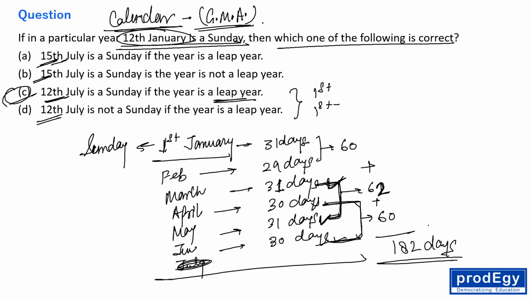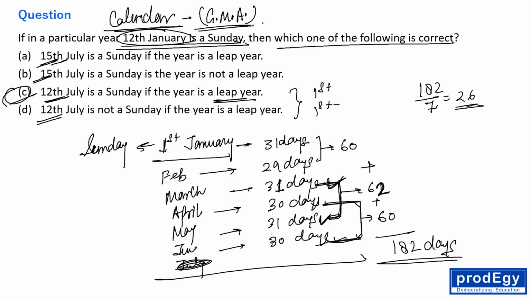But let me tell you in brief, whenever we add the days in a multiple of 7 to a particular date, then the calendar is getting repeated. Now we need to check whether this 182 is a multiple of 7 or not. So this is actually a multiple of 7, 26 times 7.